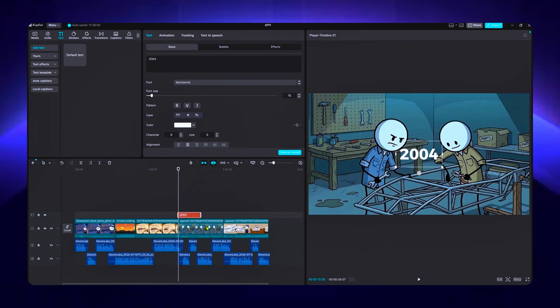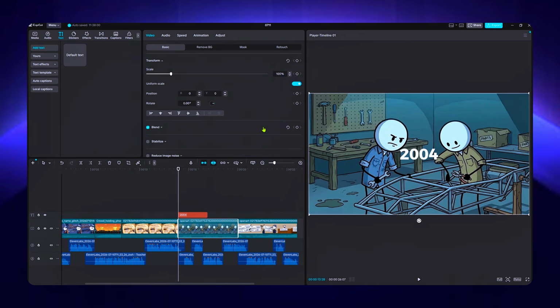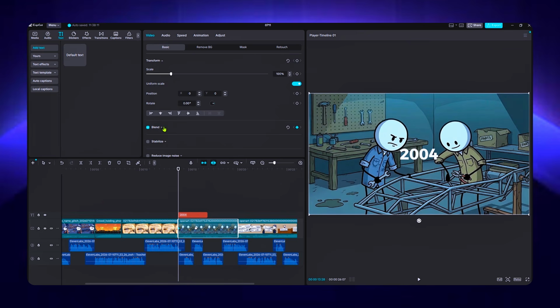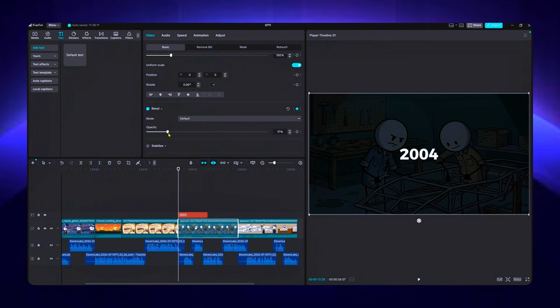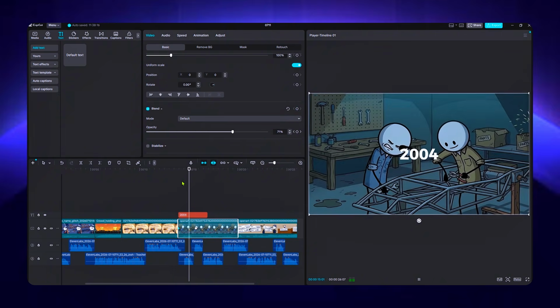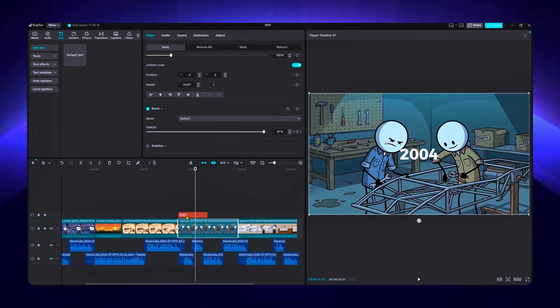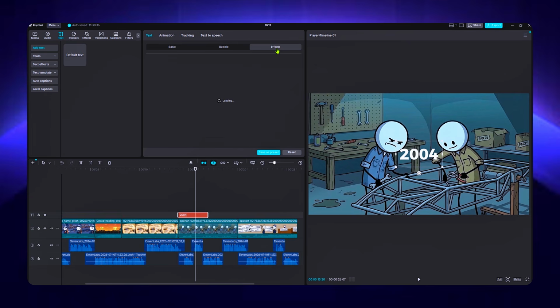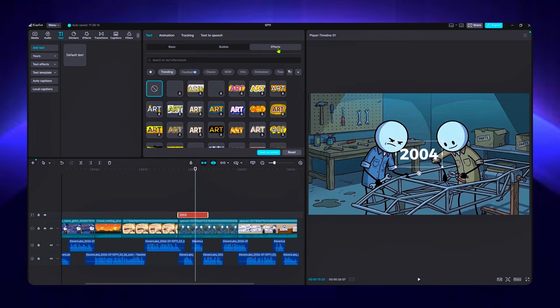Now let's make that text blend in nicely. Go to the blend option and add a keyframe. Move forward a few frames, add another keyframe, then go back to your first keyframe and lower the opacity. Once you've done that, the text eases in cleanly instead of just popping onto the screen. If you want to take it further, you can add an effect to the text. Go to Effects, pick whatever style fits, and apply it.